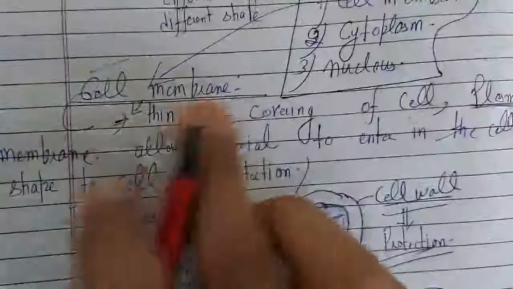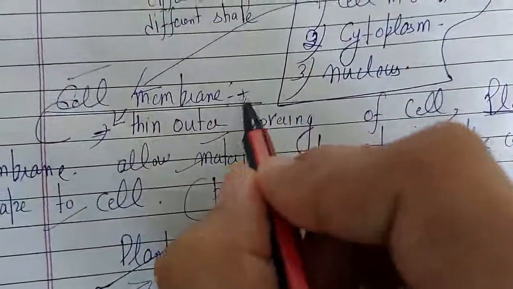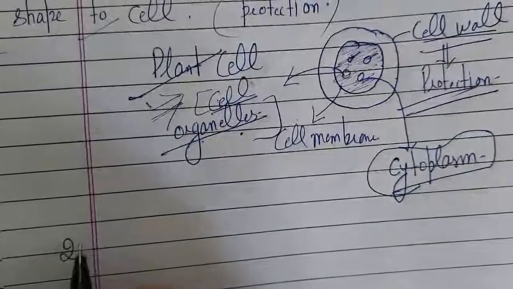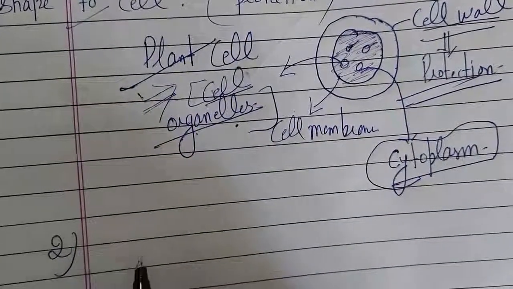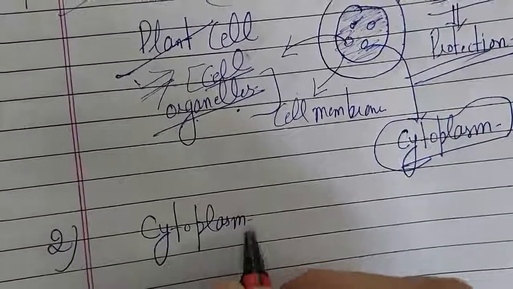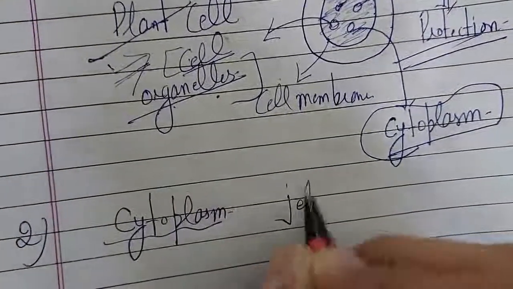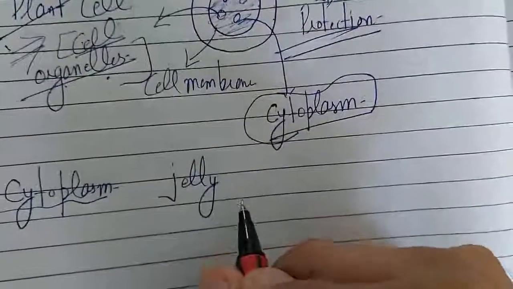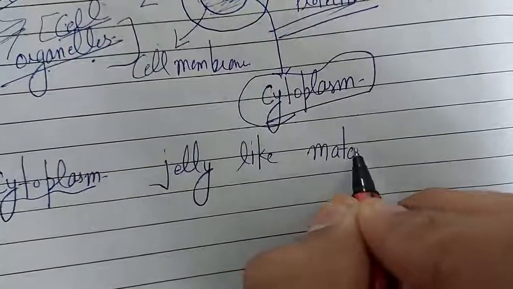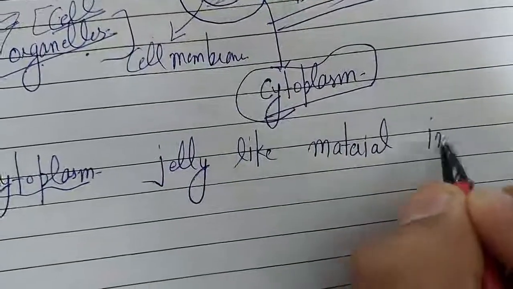You have studied what is cell membrane plus cell wall. Now the second concept is the cytoplasm. This is a jelly-like material inside the cell.